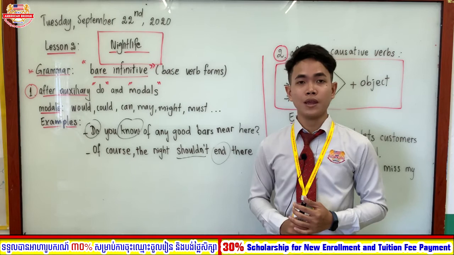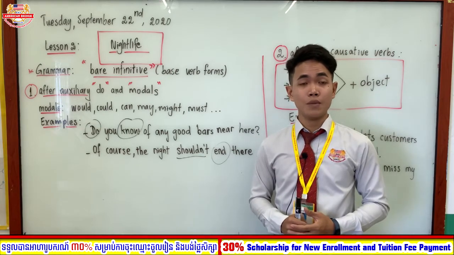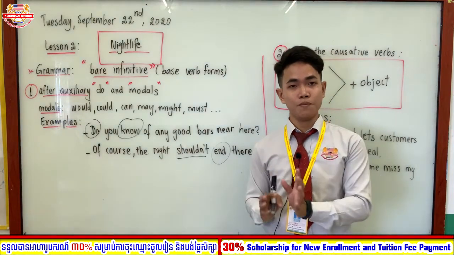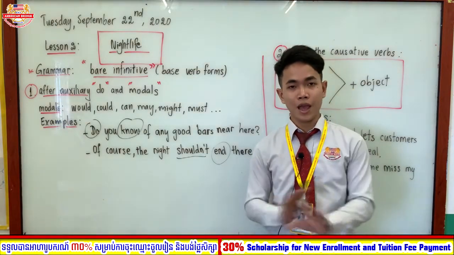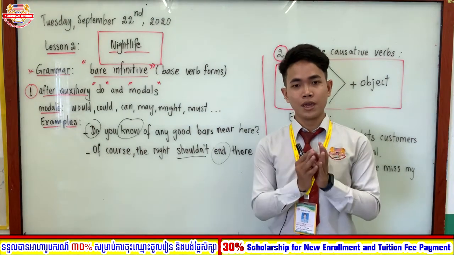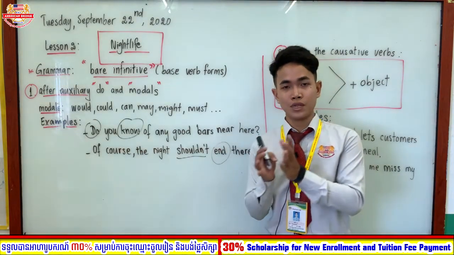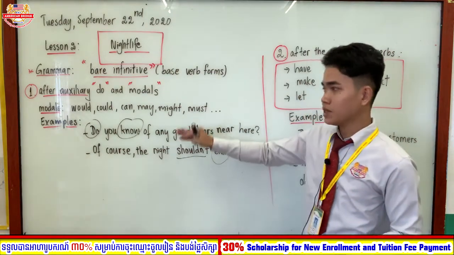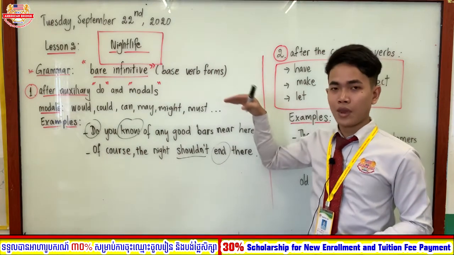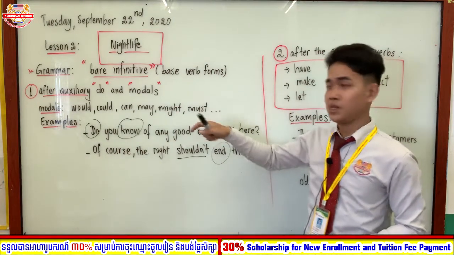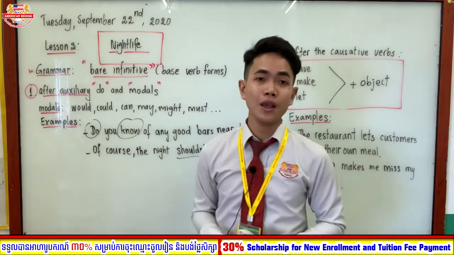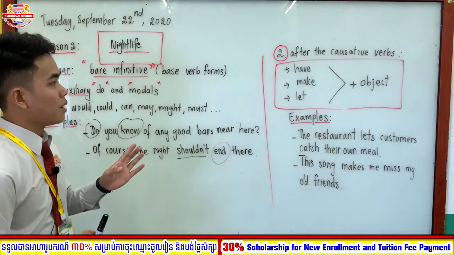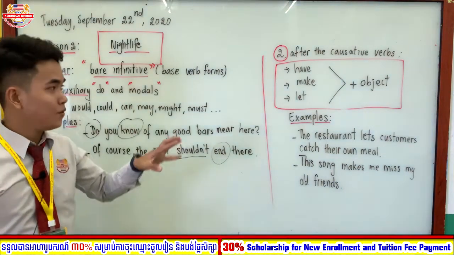Every time they use any modals and then use the word to, just like "should to" or "must to," we don't have to use it like this, right? It means we select only the verb which can stay alone. What we call the bare infinitive. Okay, so this is the way that you can use the bare infinitive, which is after auxiliary verbs and modals.